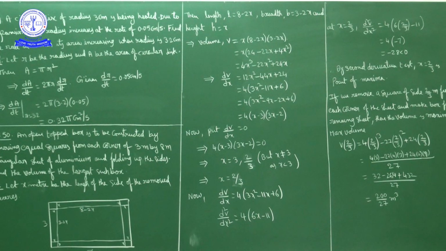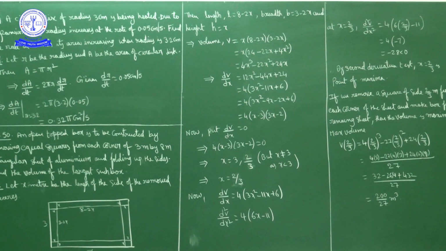My x cannot be 3 because we have one side as 3 minus 2x. So 3 minus 2 into 3 is negative, and the breadth cannot be negative. So x has to be less than 3, and x equal to 3 is not possible. So x equal to 2 by 3 is the only possibility.